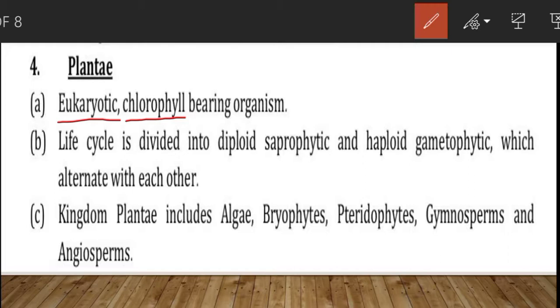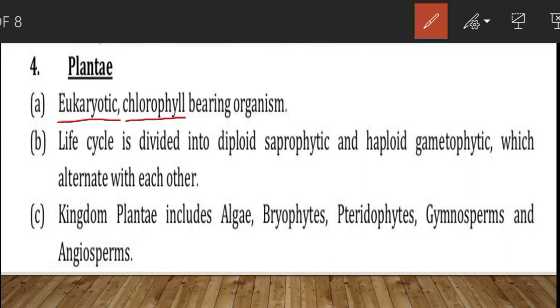Cuscuta is a parasite. Cuscuta means the amarbel. Okay, so that is a parasite. It requires another living host on which it can grow. So it is a parasite. The cell has a eukaryotic type structure with prominent chloroplast and cell wall containing cellulose.